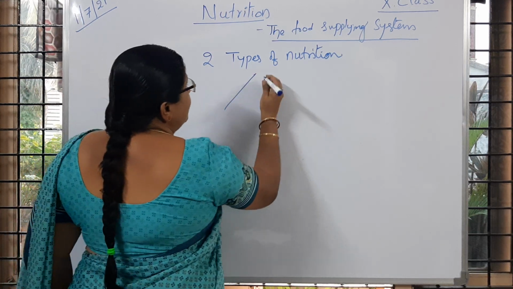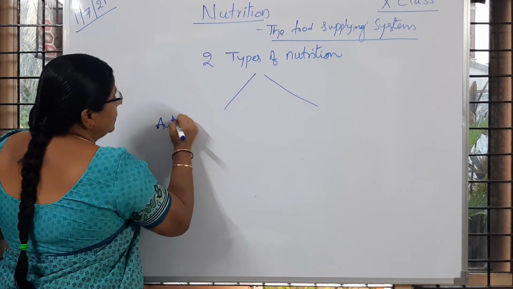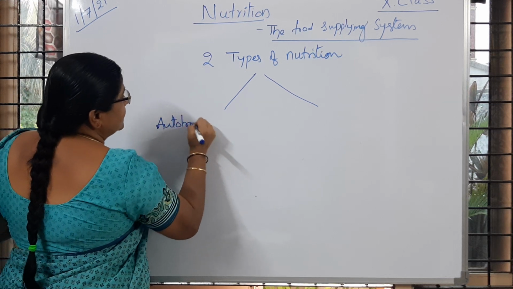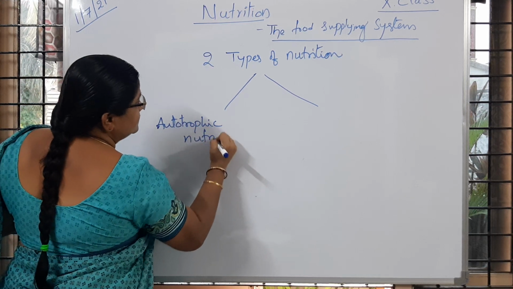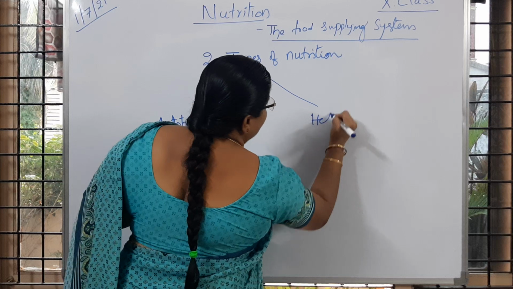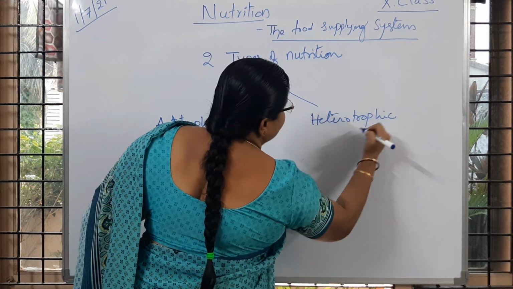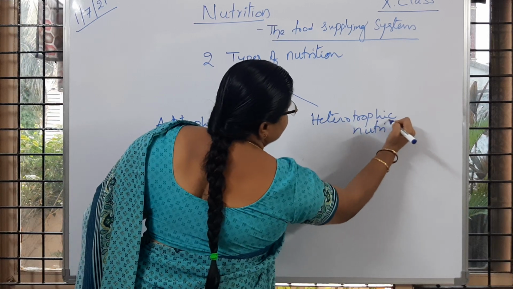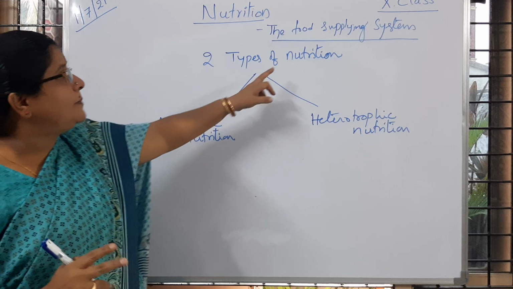Now the first type is said to be autotrophic nutrition, and the second one is heterotrophic nutrition. So there are two major types of nutrition, children.